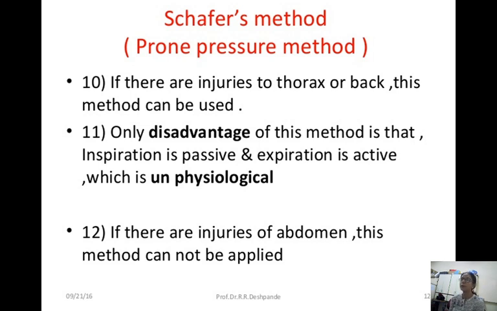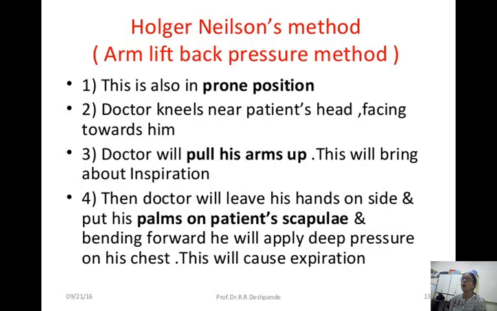Now we are coming to Holger-Nielsen's method. Here we are lifting the arms, so this is called the arm lift back pressure method. This is also done in prone position. Here the doctor kneels near the patient's head, facing towards him. The doctor will pull his arms up. This will bring about inspiration.